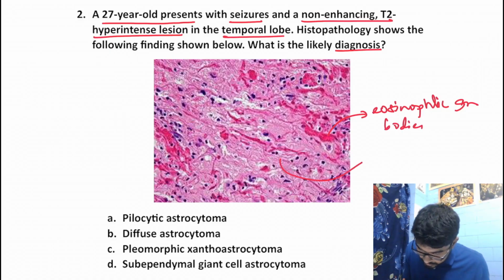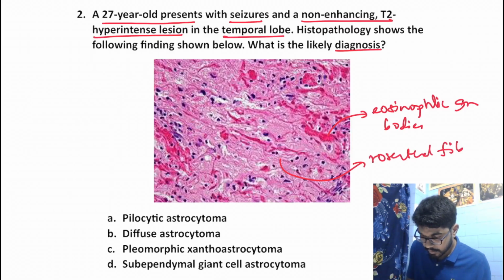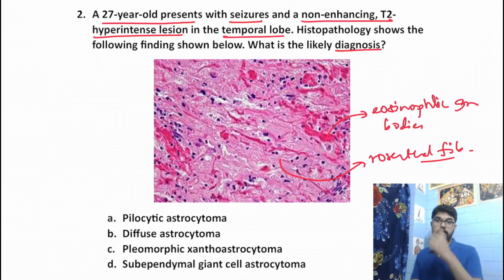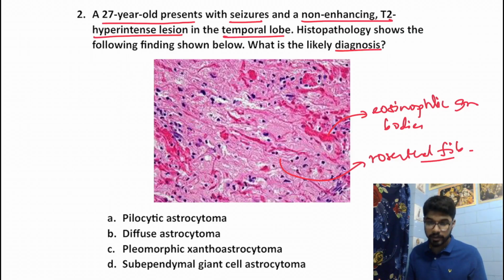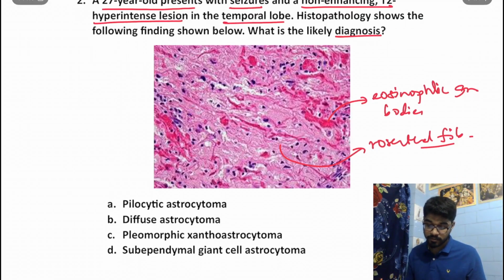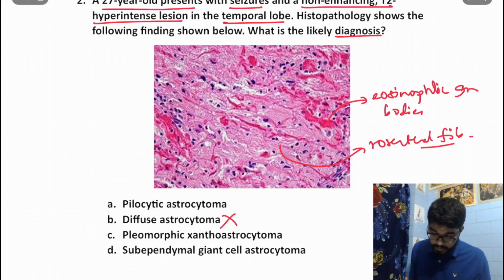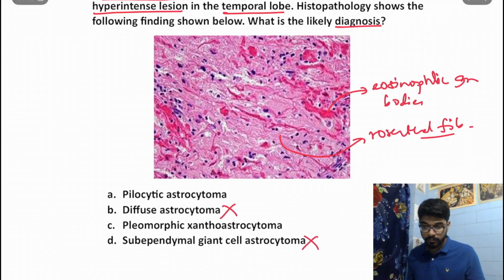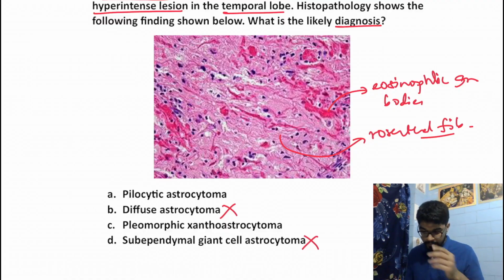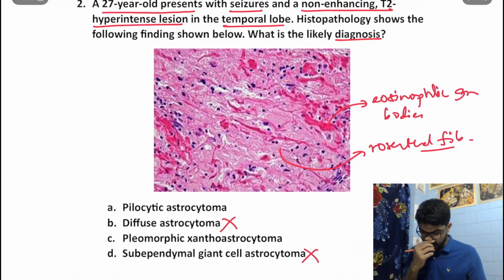Besides that, these are the Rosenthal fibers. The eosinophilic granular bodies and Rosenthal fibers are characteristic of two entities, pilocytic astrocytoma as well as pleomorphic xanthoastrocytoma. They are not seen in diffuse astrocytoma and subependymal giant cell astrocytoma. Just with this image, we can make out that it is either option A or C.